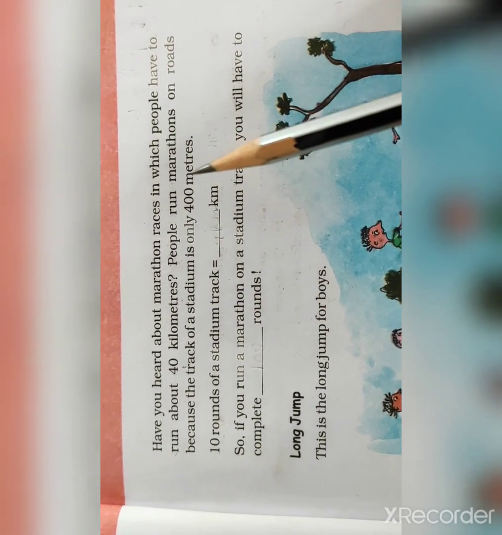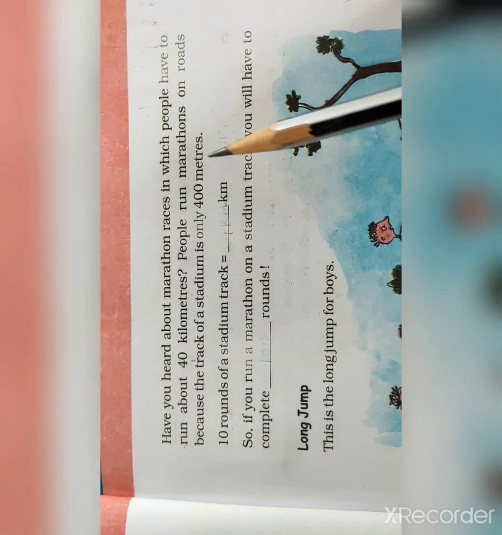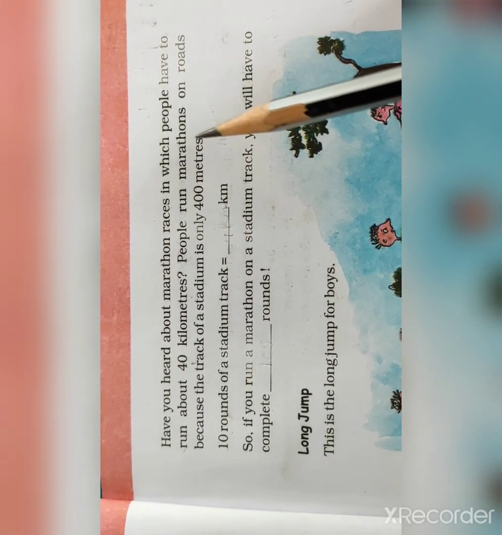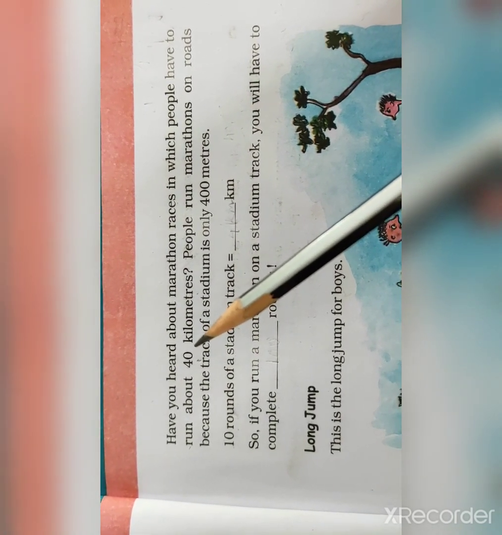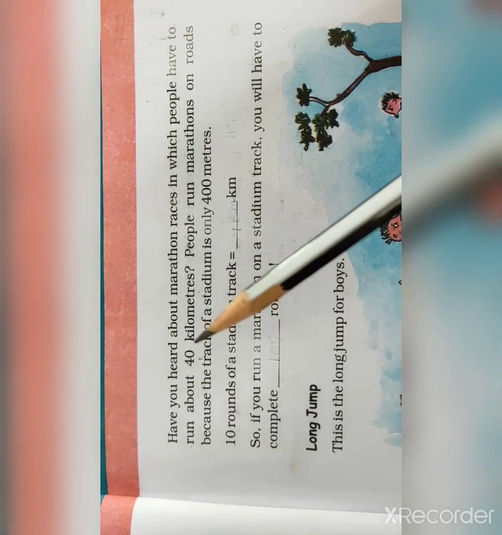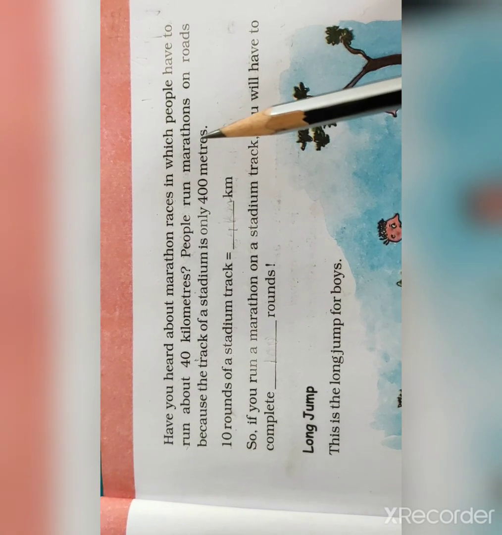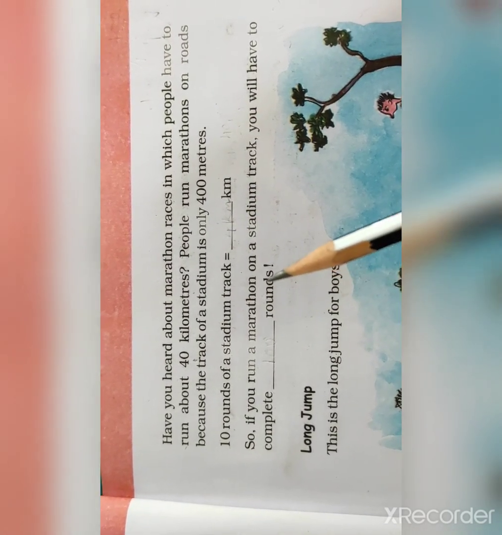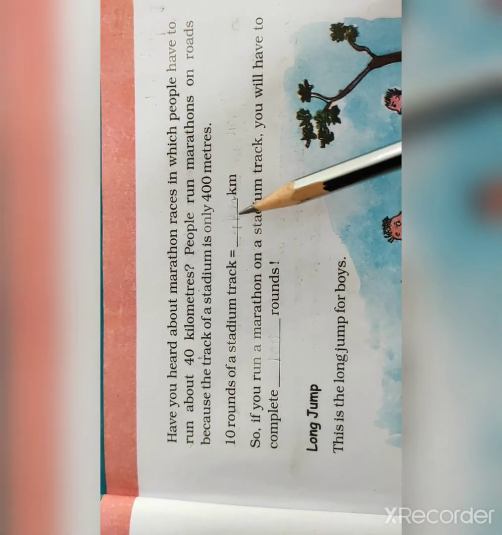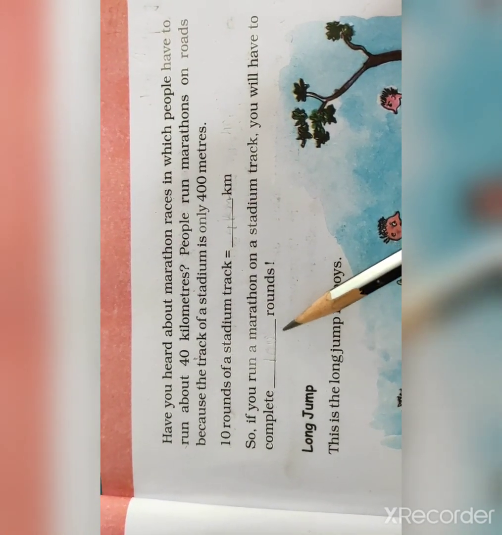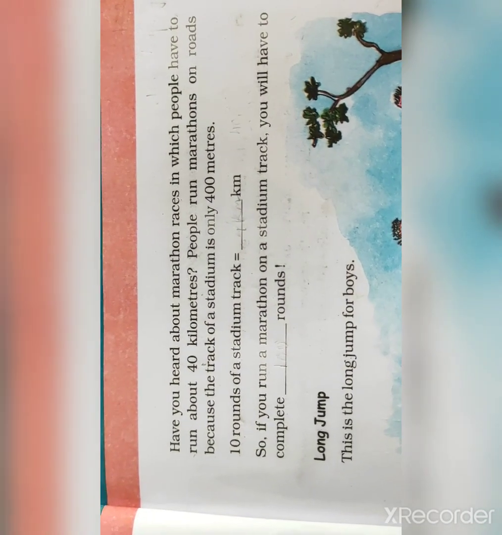See here, for covering 400 meters distance, how many rounds do we take? 1. And we have to complete 40 kilometers. So first we will change 40 kilometers into meters and then divide by 400 meters. We will find the number of rounds. So here you will fill in the blanks. Here the answer will be 4 kilometer and here 100 rounds. But how you will solve it in your Interleaf notebook, I am showing you.